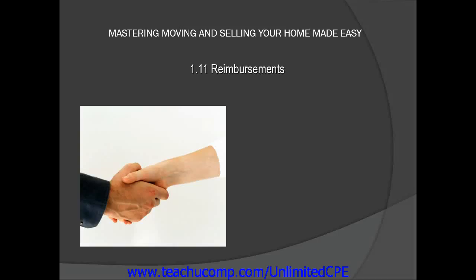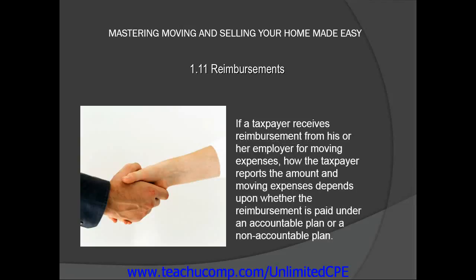In this lesson, we will examine two types of employer reimbursement plans: accountable plans and non-accountable plans. If a taxpayer receives reimbursement from his or her employer for moving expenses, how the taxpayer reports the amount and moving expenses depends upon whether the reimbursement is paid under an accountable plan or a non-accountable plan. Employers are responsible for telling employees what type of reimbursement plan the employer uses, as well as which records the employee will be required to provide.